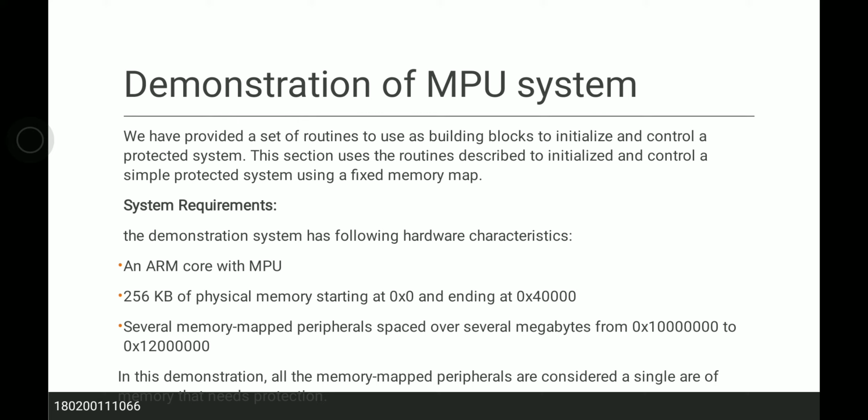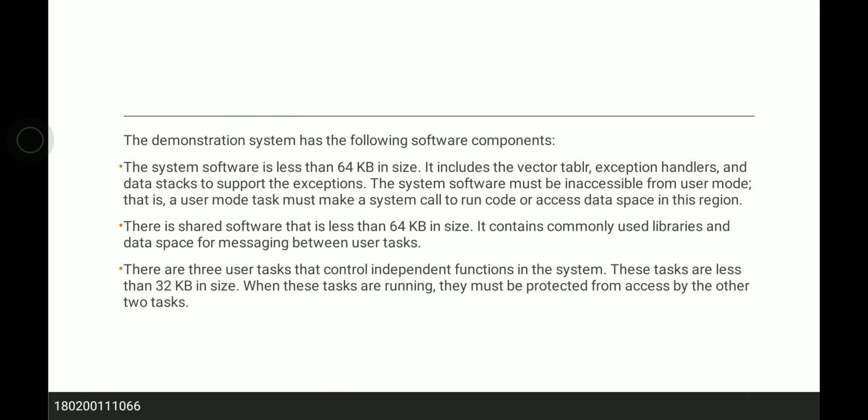Third, several memory mapped peripherals spaced over several megabytes from 0x100000 to 0x120000. In this demonstration, all the memory mapped peripherals are considered a single area of memory that needs protection. The demonstration system has the following software components. First, the system software is less than 64 KB in size. It includes the vector table, exception handlers and data stack to support the exceptions.